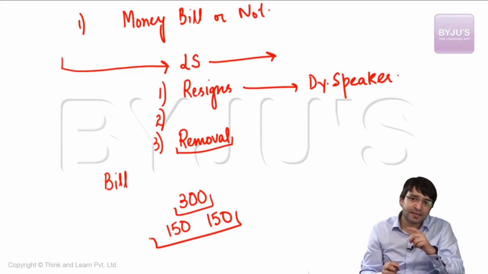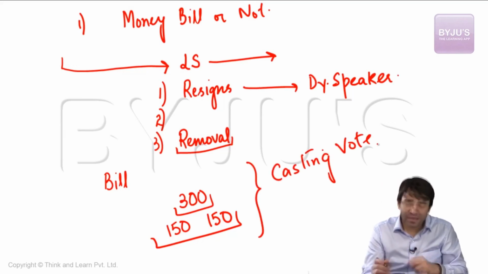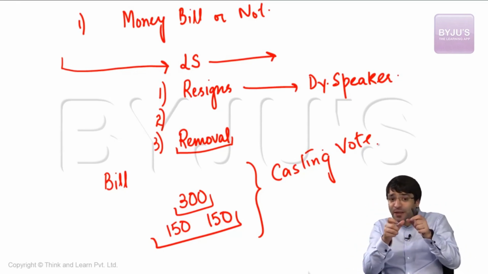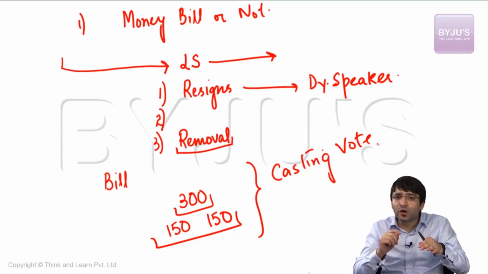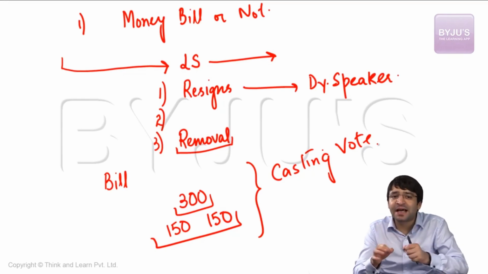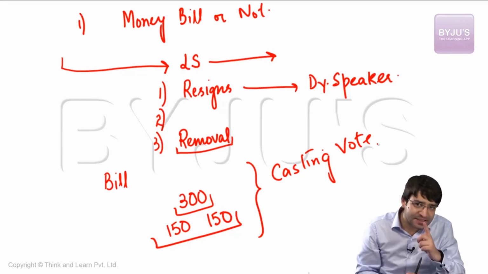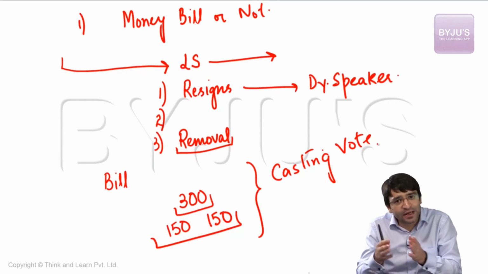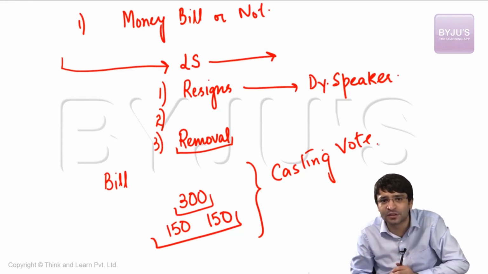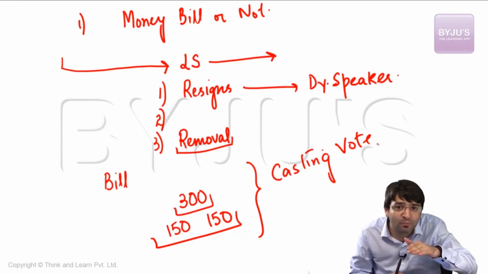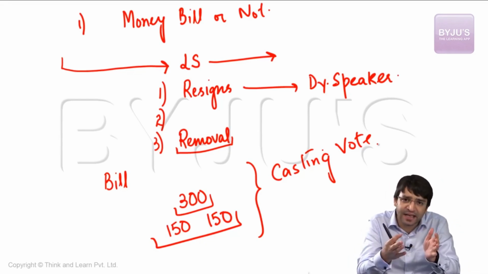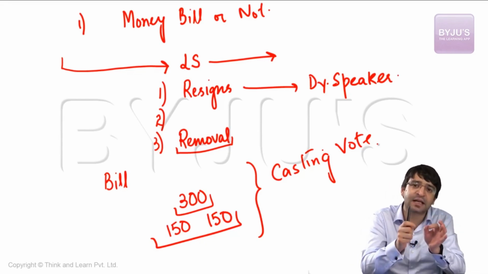In this case only, the Speaker has what we call a casting vote. That means the Speaker can either vote in favor of this bill or vote against this bill, just to remove this deadlock. That means when this bill is voted upon by the Parliament, the Speaker does not vote in the first instance. The Speaker only votes when there is a deadlock between the two. Just to remove this deadlock, the Speaker has a casting vote to play. But second point, when the Speaker is to be removed, in this case, someone else presides over the Lok Sabha. The Speaker sits at one place in the Lok Sabha. In this case, when the motion for the removal of the Speaker is voted upon in the Lok Sabha, the Speaker can vote in the first instance. The Speaker is just like any other member of the Lok Sabha.